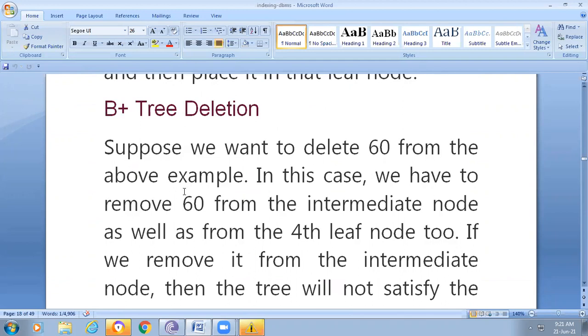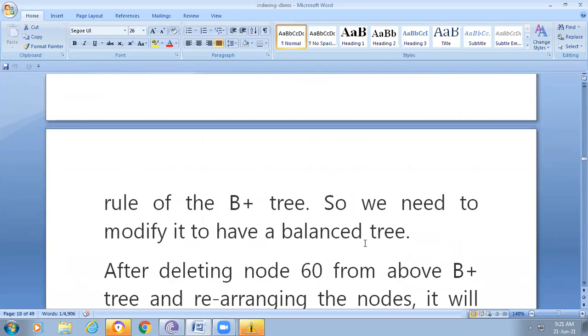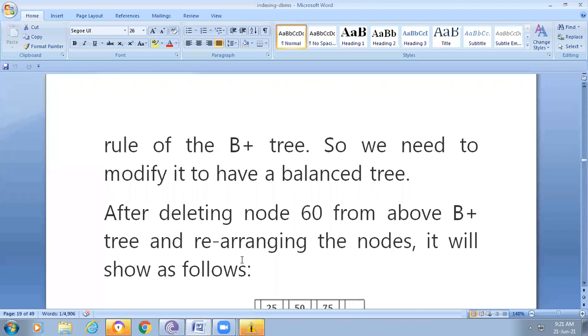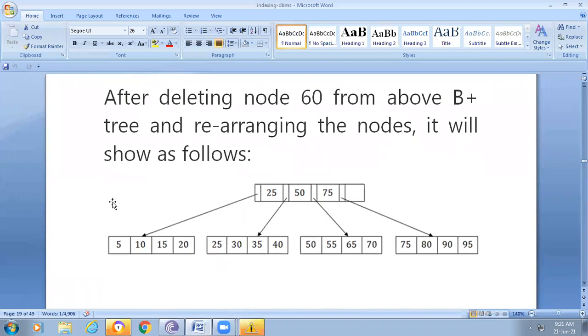In this case, we have to remove 60 from the intermediary node as well as from the fourth leaf node too. If we remove it from the intermediary node, then the tree will not satisfy the rule of B plus tree. So we need to modify the balanced tree after deleting the 60 from the above B plus tree and rearranging the nodes. It will be shown as follows. So here we need to maintain a balanced search tree.